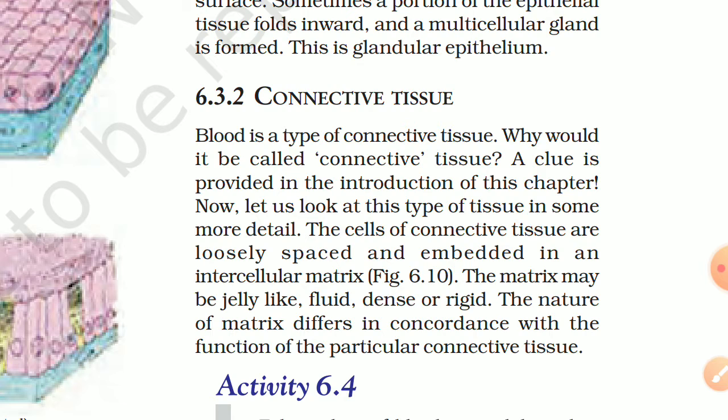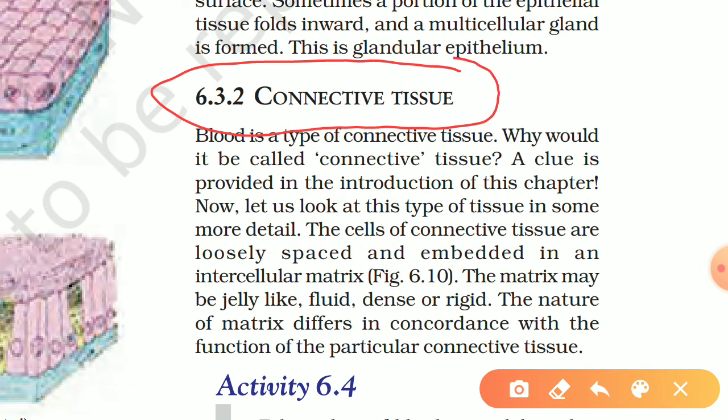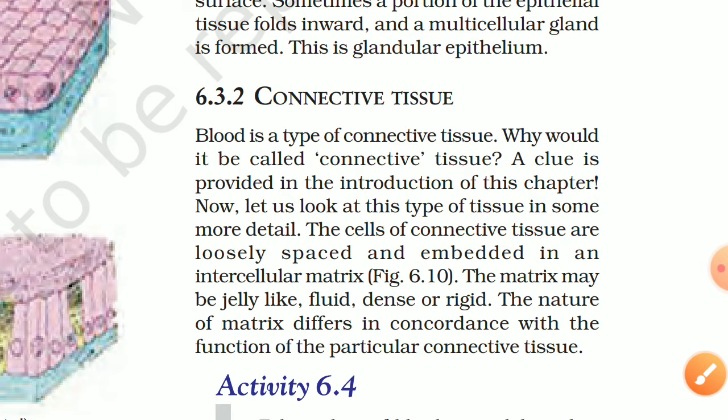Now the second type of animal tissue is connective tissue. As the name suggests, it will connect one part with another part. Blood is a type of connective tissue. Why would it be called connective tissue? A clue is provided in the introduction of this chapter. Now let us look at this type of tissue in some more detail.